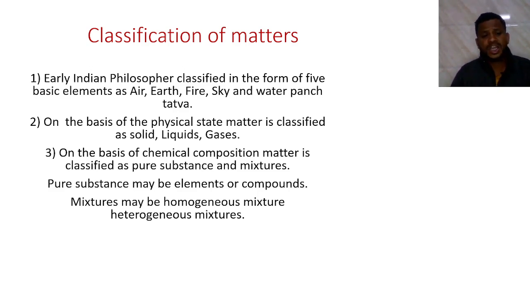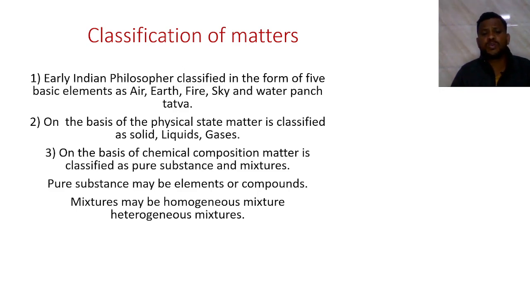Pure substances may be an element or a compound. Element means you can take hydrogen, helium, carbon, oxygen. If you come to the compound, you can take the example of H2O, which is water, or H2SO4, sulfuric acid. These are according to the chemical composition.